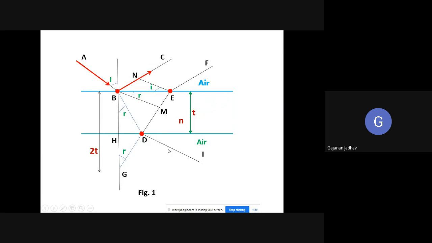See here, after this reflection, how much phase change happened? Of pi. Okay, and the path difference will increase. What we can say, the phase change will be pi and the path difference will increase by lambda by 2. Whereas this BDEF does not. It is reflected at this point D, the surface of a denser medium. See, this is air to denser and this is denser to again denser. Surface of a denser medium, hence the net path difference between these two rays, that is BC and EF, we are talking about.